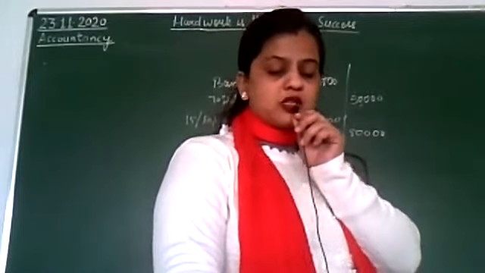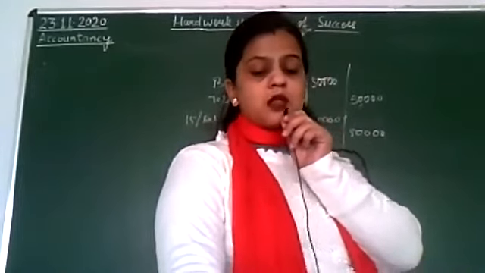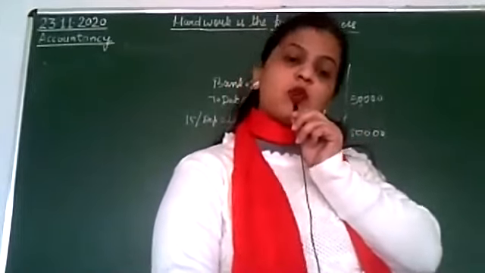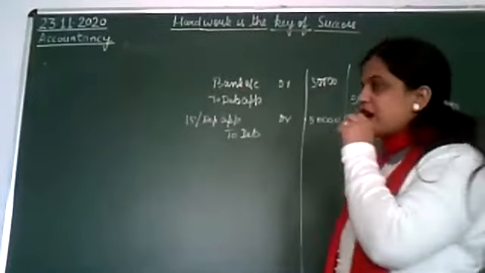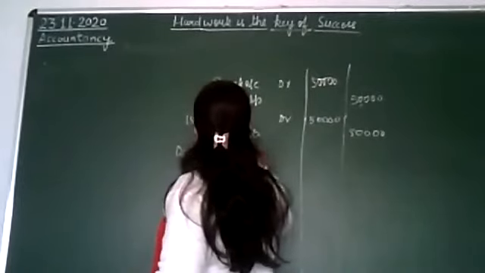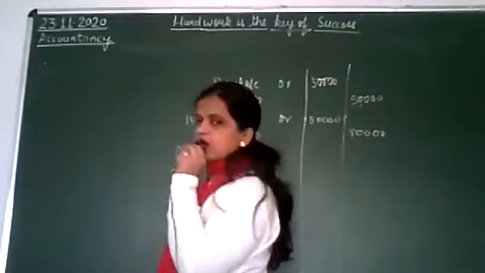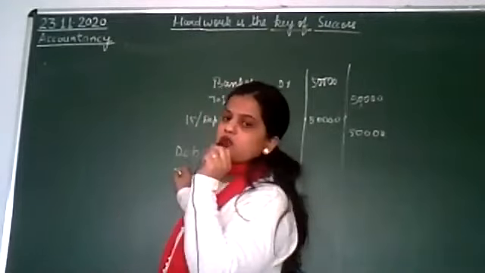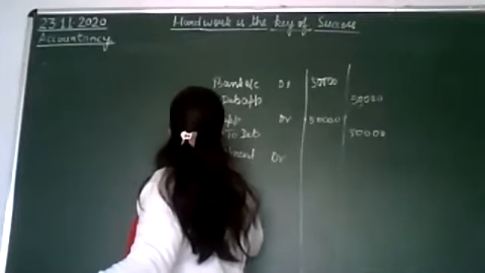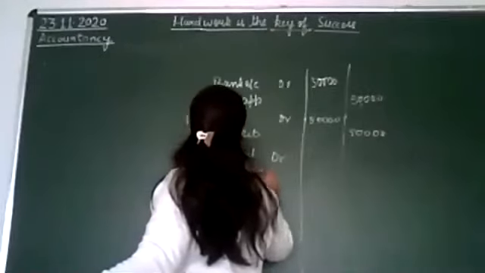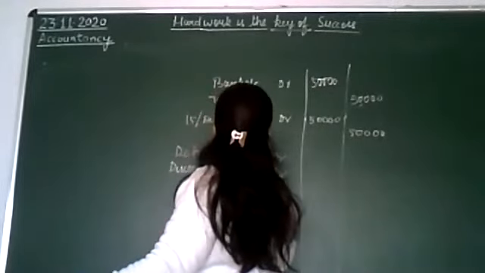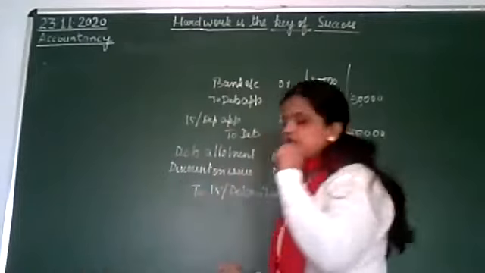So first entry, allotment due, that is debenture allotment account debit. As discount is given, and discount is a loss, it will also be debited. So debenture allotment account debit, loss on issue of debenture, or you can write discount on issue of debenture, debit to 15% debentures.